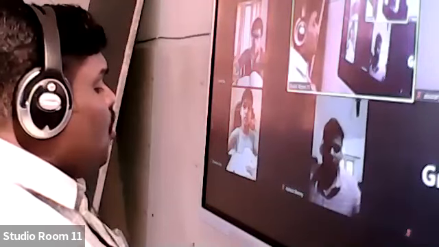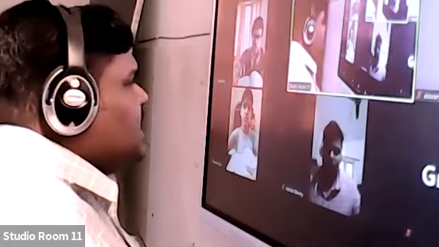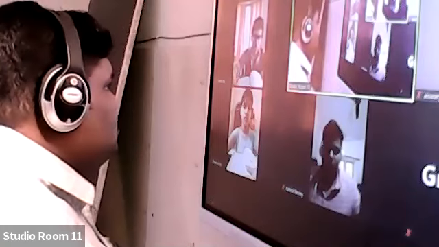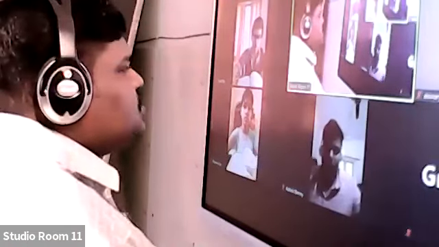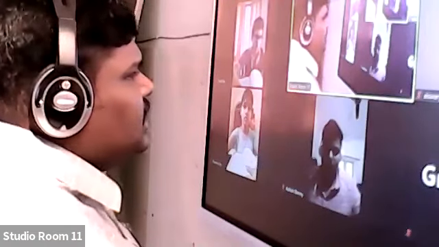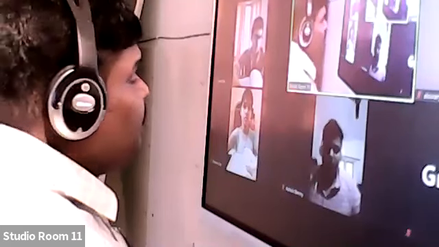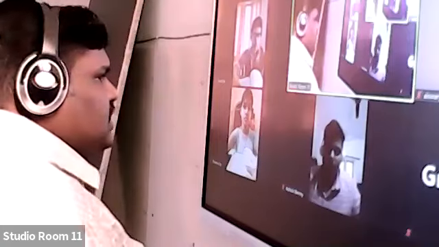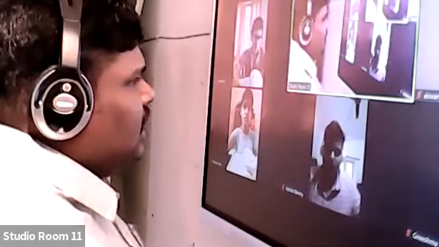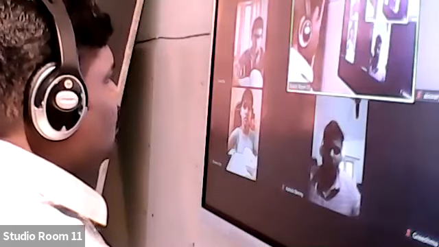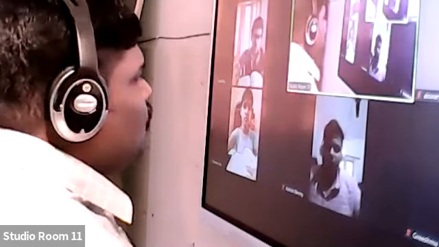For example, "smoking is injurious to health," right? We know that. It's a statutory warning. But one more thing: "smoking is prohibited in public premises." It is a rule, right? Everyone wants to accept it. Yes or no? The first one is a suggestion, the next one is a rule, clear? So we want to follow the rule. The suggestion we can follow, or chances are there to not follow also, no problem.